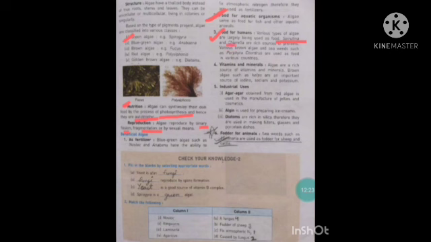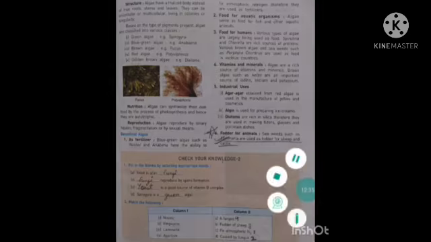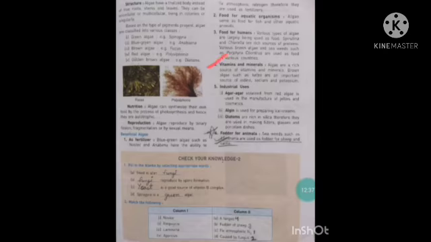Brown algae and seaweeds such as Porphyra are used as food in various countries. Next, vitamins and minerals: algae are a rich source of vitamins and minerals. Brown algae such as kelps are important sources of iodine, sodium and potassium.